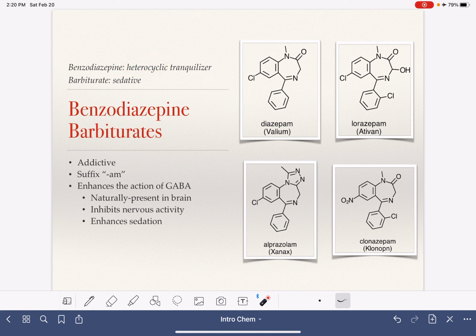Heterocyclic, that's a fancy word that just means in the ring. So in this particular ring, there are at least 2 different types of atoms. So carbon atoms with nitrogen atoms together, that's what is meant by a heterocycle. These can be addictive substances. They work by enhancing the action of GABA, which is a substance that's naturally present in our brain that inhibits our nervous activity, meaning that it makes you less nervous, and it also enhances sedation or sedative properties.